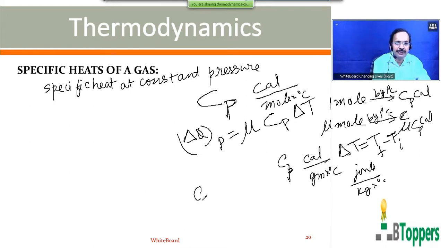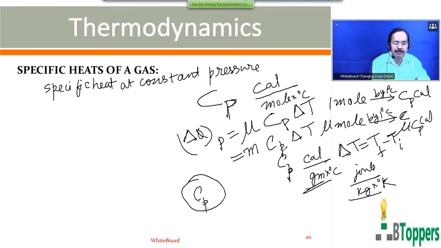So the ordinary specific heat at constant pressure, denoted by small c subscript small p, is numerically equal to the quantity of heat required to increase the temperature of unit mass of the gas by 1 degree centigrade or 1 degree Kelvin, keeping the pressure of the gas constant. So heat energy absorbed by the gas when it is heated at constant pressure, in terms of ordinary specific heat, can be written as small m into small c subscript small p into delta T. Small c subscript small p represents the ordinary specific heat of the gas at constant pressure.